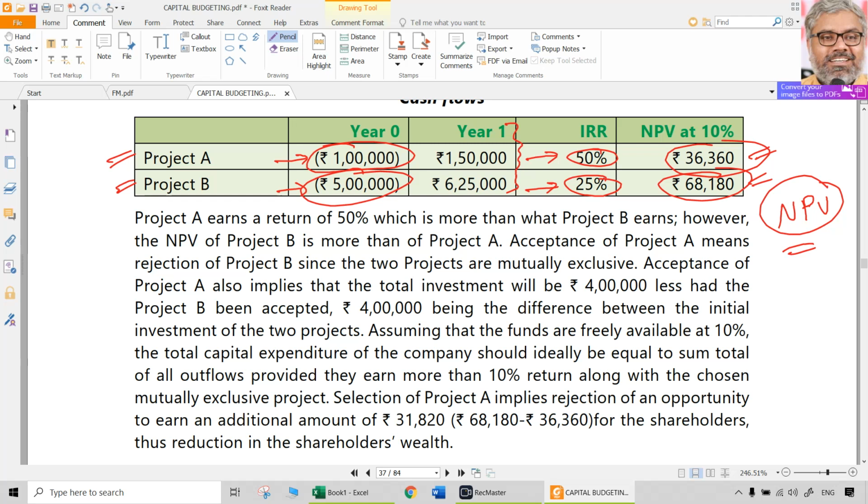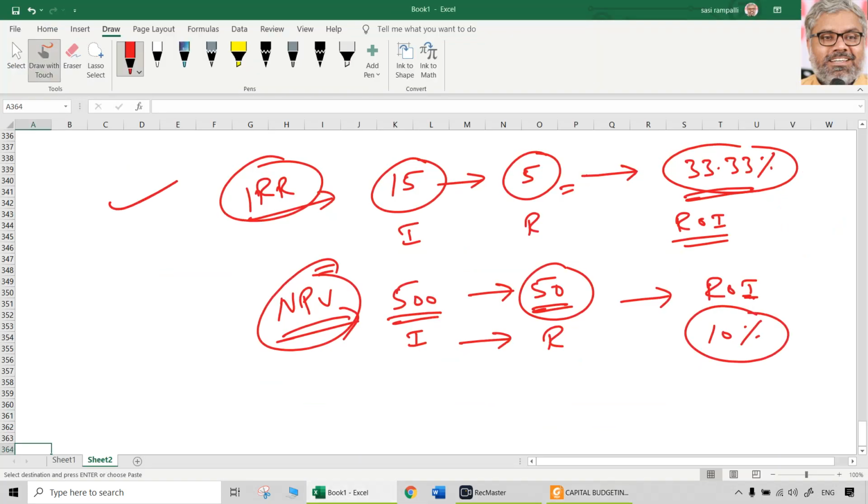A lot of companies prefer IRR as their decision criterion over NPV. There are companies which prefer NPV as their decision criterion instead of IRR. So we cannot be the judge of that in real life. That will be decided by the management mostly. They'll have their own logic on that. There are always people who will have this type of mentality also, this type of mentality also. Some people want percentage returns, some people want absolute returns. That's okay, fine.